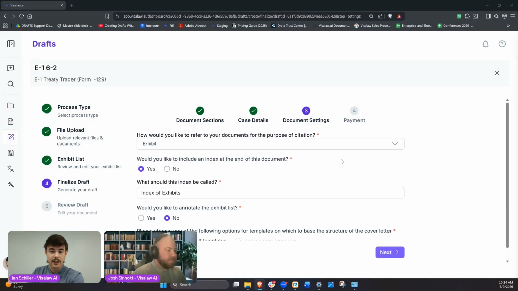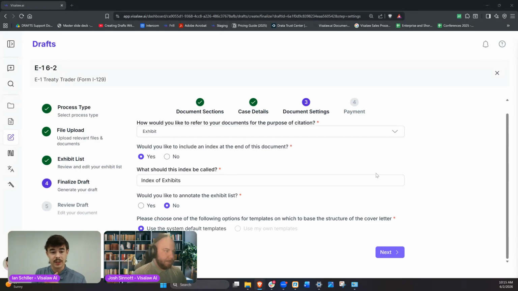And this section as well, Josh, this is actually going to look a little bit different for the different kinds of cases that we're working. So obviously in this case with an E-1, there's a few more things that we have to fill in. But versus an H-1B or versus an EB-1, you're going to see a little bit different items that you put in here. This is sort of the biggest difference in the workflow that you would see case to case.